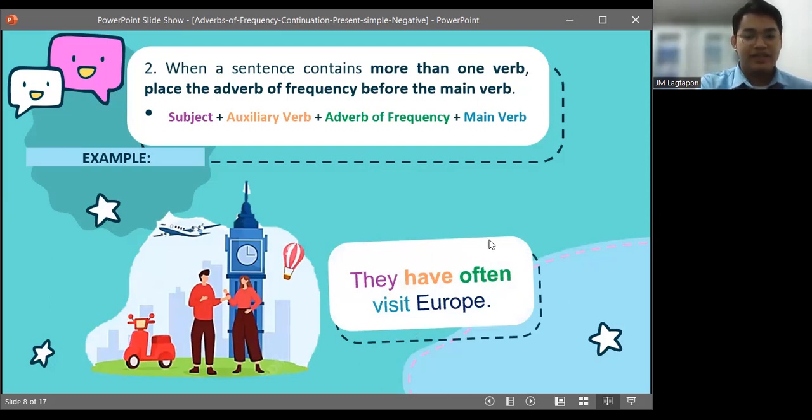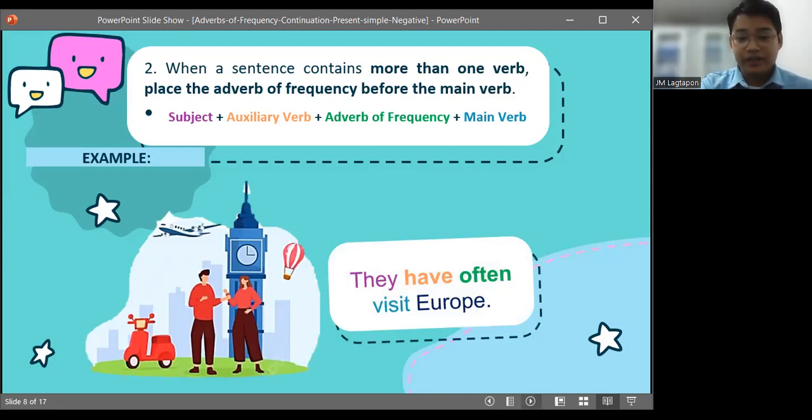The word have is an example of an auxiliary verb. So we place the adverb of frequency before the main verb, which is visited. So take note of the formula: subject plus auxiliary verb plus adverb of frequency plus the main verb.